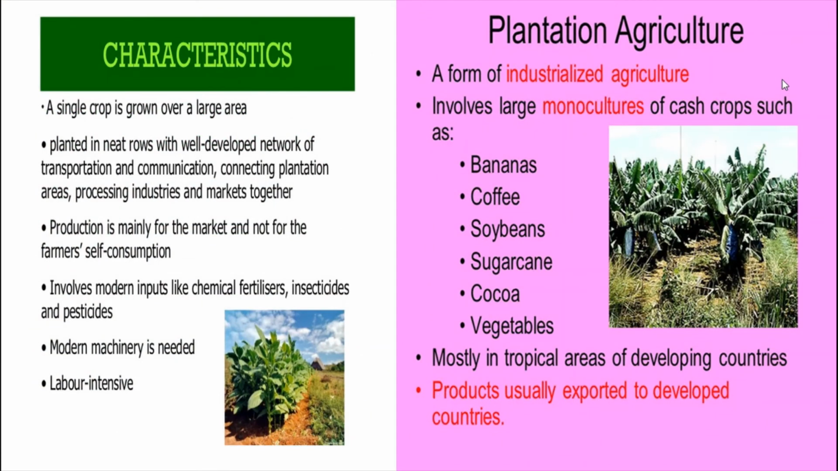Let us see the characteristics of plantation agriculture. Here a single crop is grown over a large area, planted in neat rows with a well-developed network of transportation and communication, connecting plantation areas, processing industries and markets together, which means nothing but, imagine yourself now we are in a tea estate.